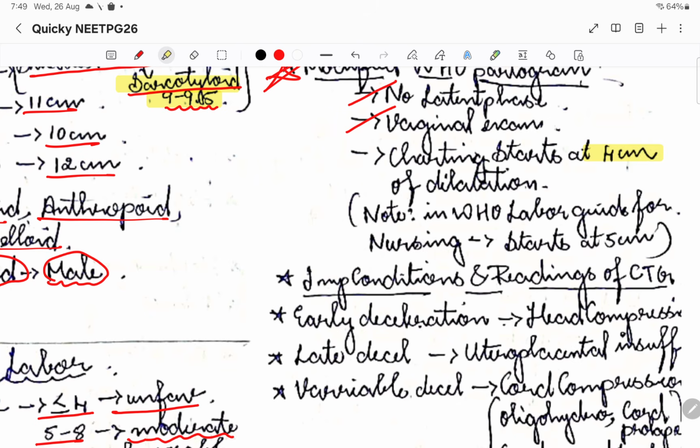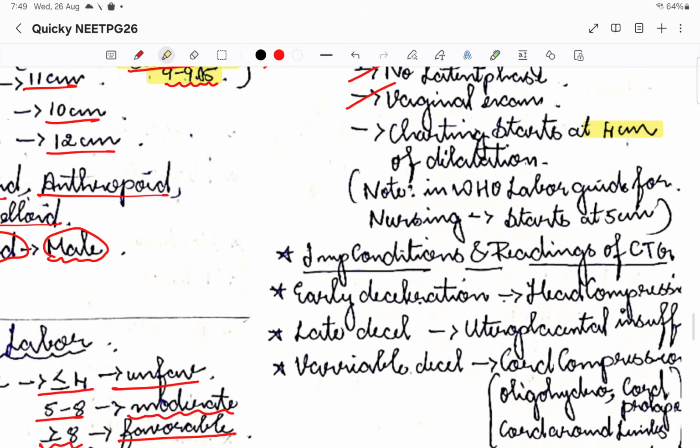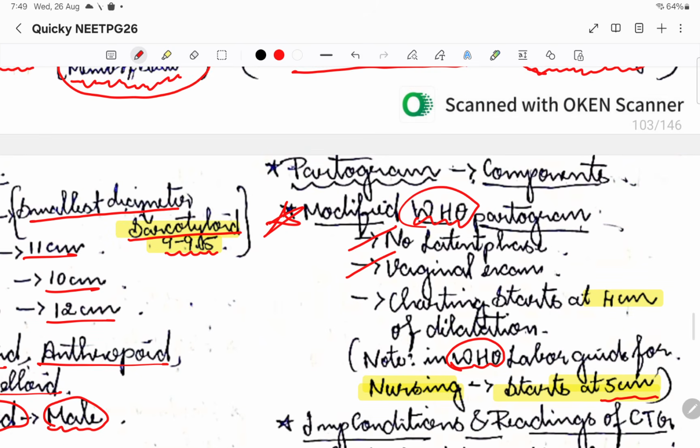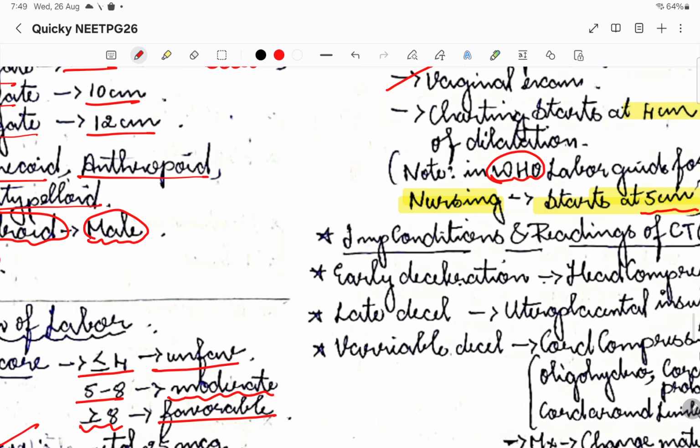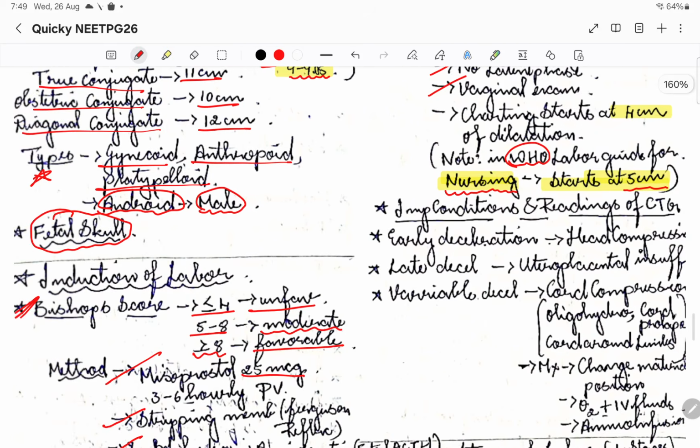Please note that this is for our guidelines, whereas the WHO labor guide for nursing students or nurses has given it as starting at 5 centimeter. So at 5 centimeter they have given it in the nursing chart. Please read the question; if they are talking about the nursing chart, then it is going to be 5 centimeter. Here also it is the WHO that has given the guidelines. Probably it is for their charting. For the nurses' chart, they are going to start the charting at 5 centimeter. So please be aware of this.